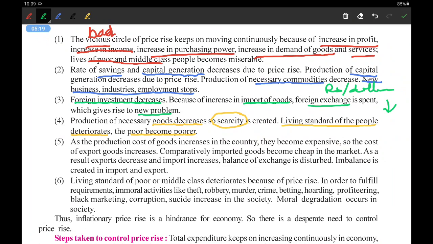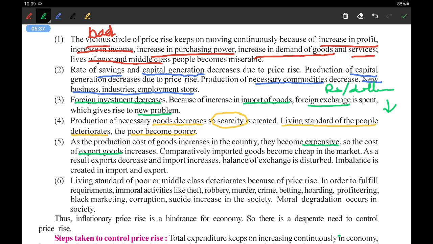Next is, as the production cost of goods increases in a country, they become expensive. So the cost of export goods increases. The things which are to be sent outside also ultimately become higher.